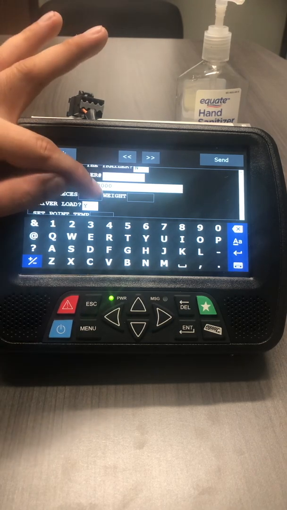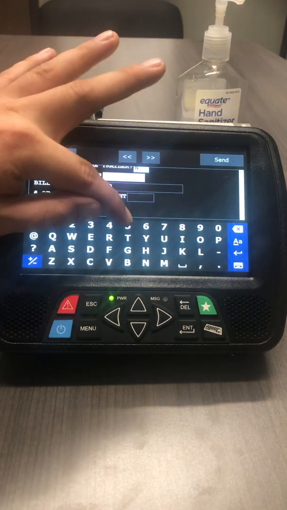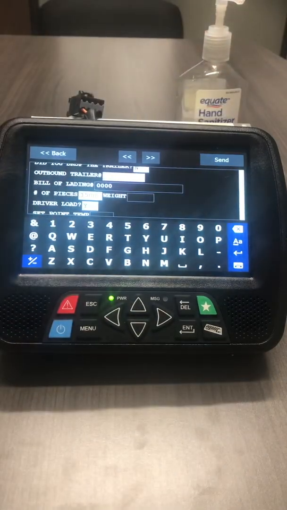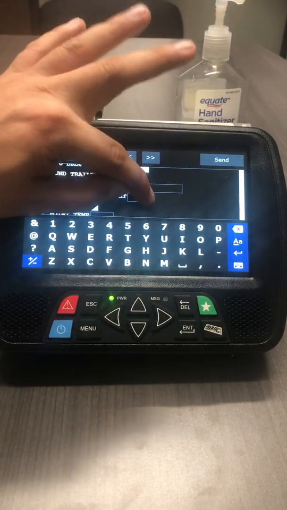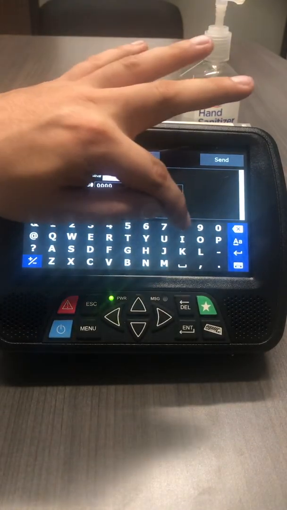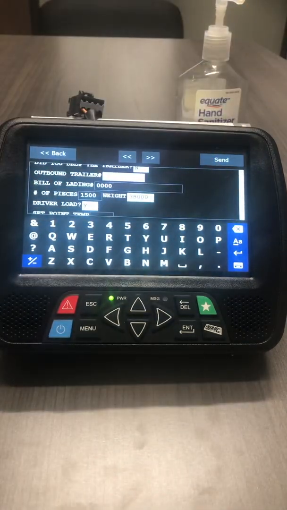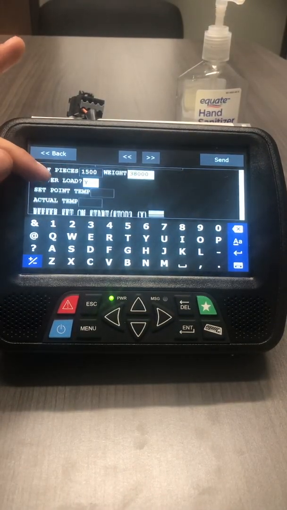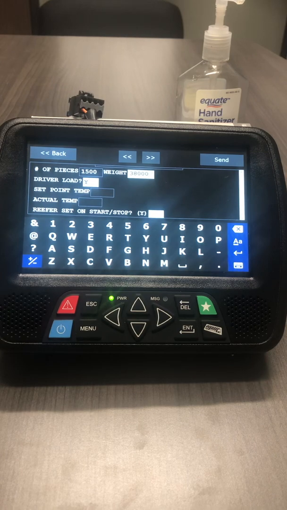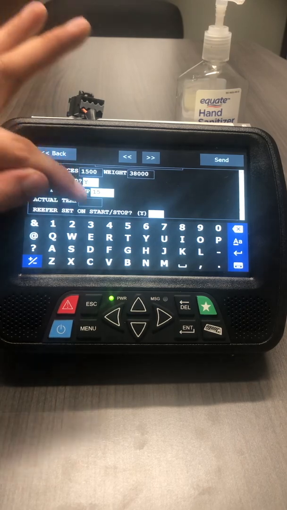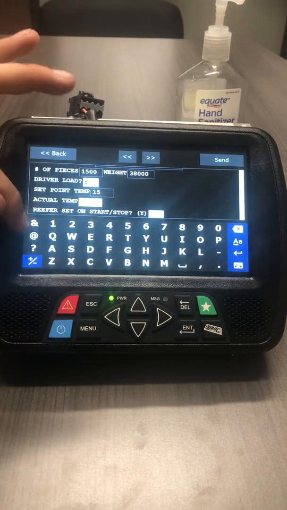Number of pieces. We'll say you've got 1,500 pieces on this. Your load weighs 38,000 pounds. It's going to ask you for temperature. All too often, your shippers will set your temperatures. We'll say 15 degrees. Actual temperature, 15 degrees.